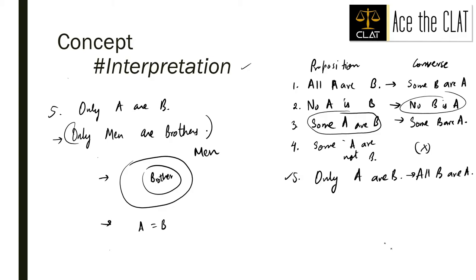Okay, now that we have explored the interpretation of the various propositions, let us now look at some rules that are associated with syllogisms. All right. And in this video, we would specifically talk about categorical propositions, the rules about categorical propositions.